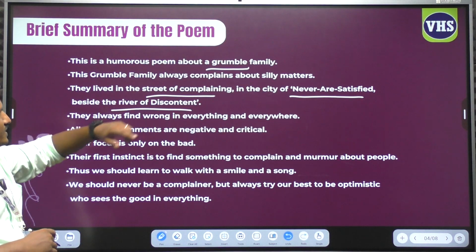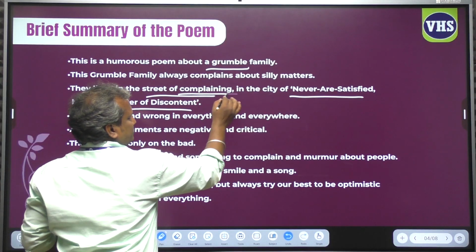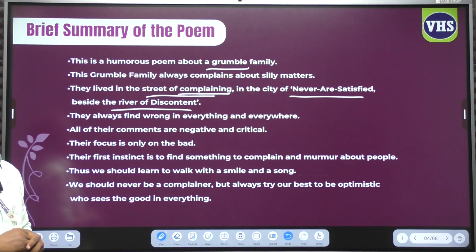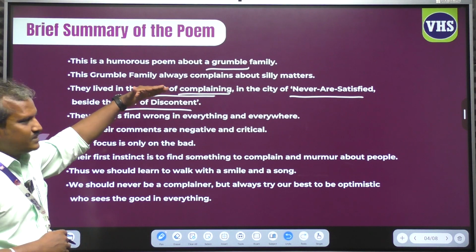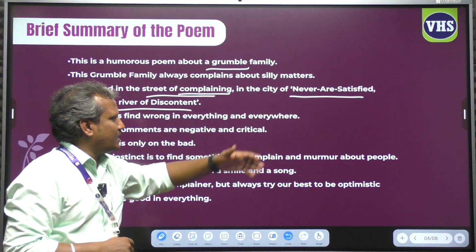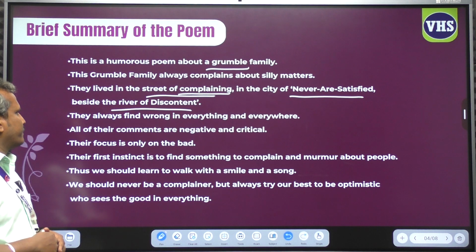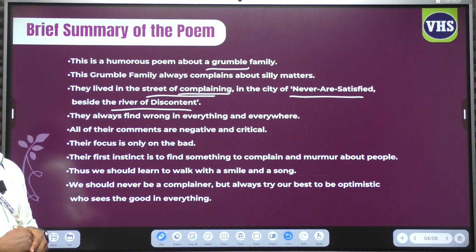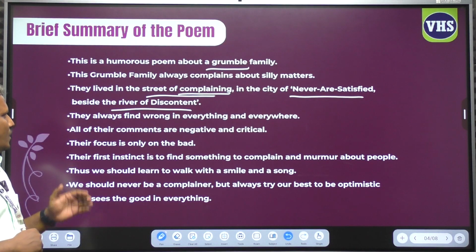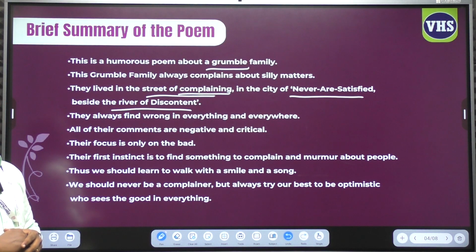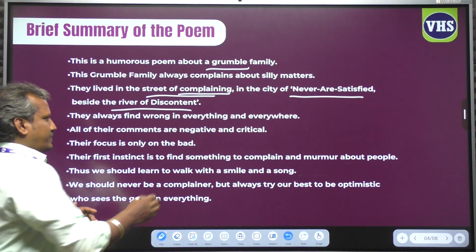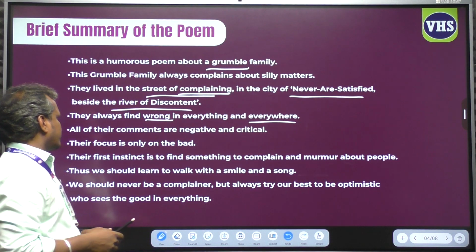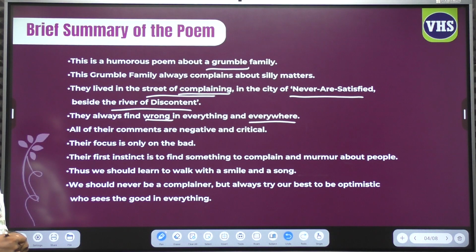They lived in the state of complaining and they never are satisfied. This seems sarcastic because the street is named Complaining Street, the city is named Never Are Satisfied, and the river of discontent. Next, they always find wrong in everything and everywhere. They are not satisfied. All of their comments are negative and critical. So they won't find anything good.